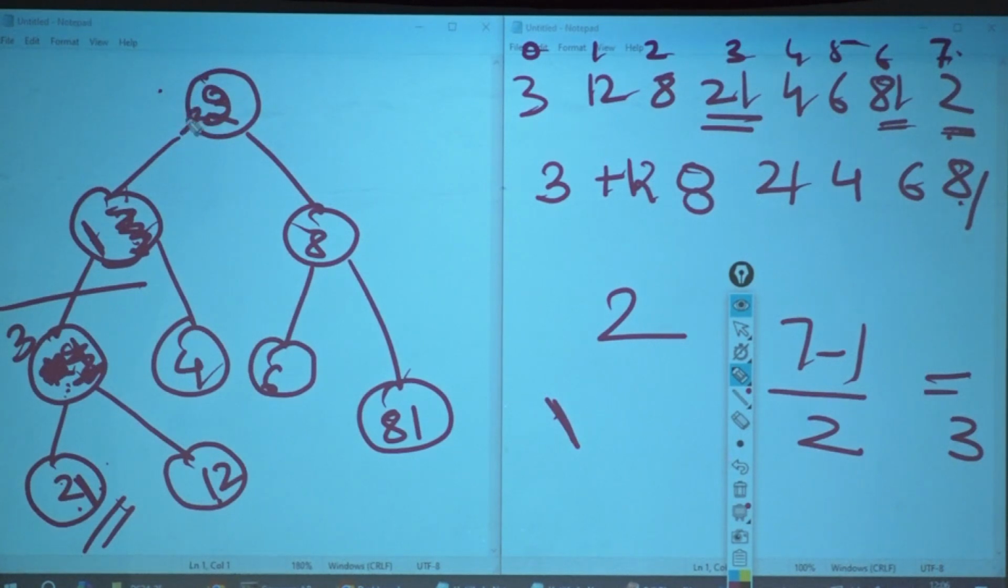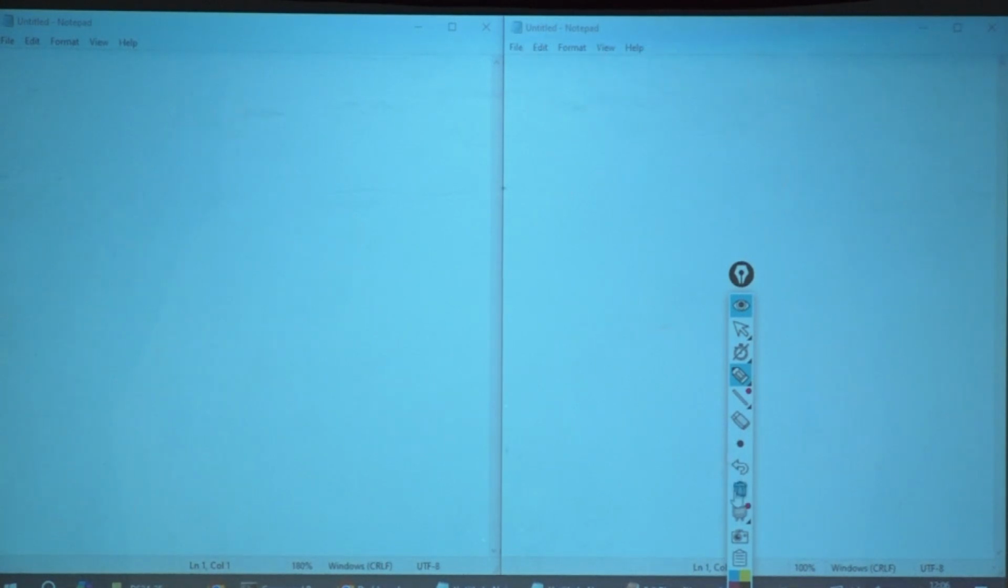What to do? Swap it. 1, 2. Is the minimum element on the top? Yes. Okay. Let me give this as 12.